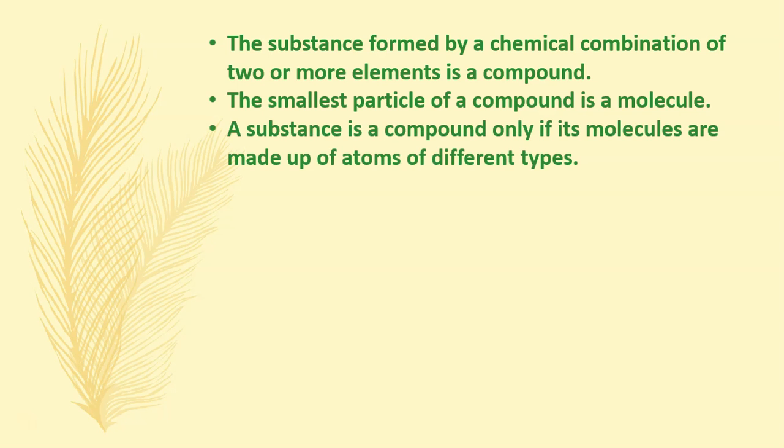A substance is a compound only if its molecules are made up of atoms of different types. Always remember, different types. If the atoms are of the same type, then it becomes an element. And if the atoms are of different types, then it becomes a molecule of a compound. So I'll repeat, a substance is a compound only if its molecules are made up of atoms of different types.